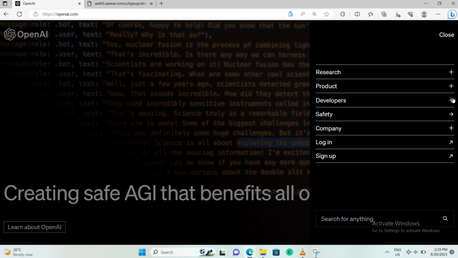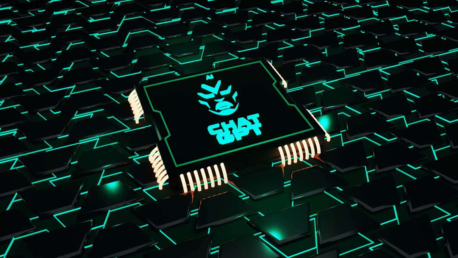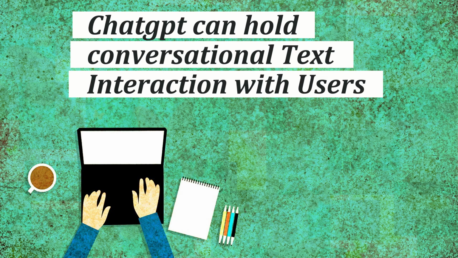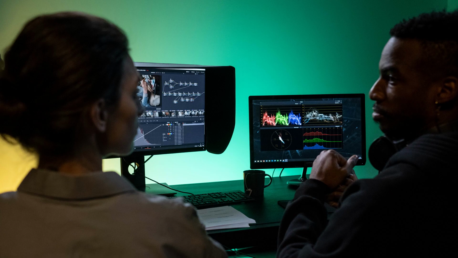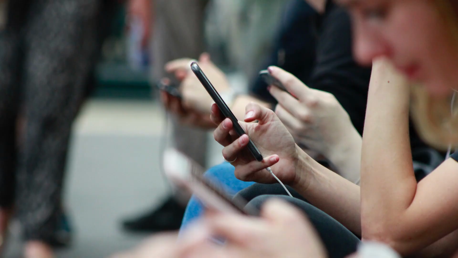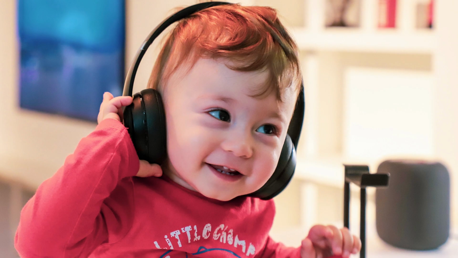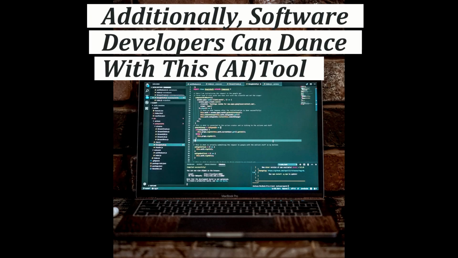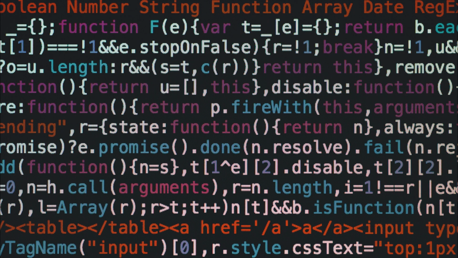Alright? So, ChatGPT can hold conversational text interactions with users, which feels as natural as conversing with a well-informed person who sometimes hallucinates. Wow, it's incredible, guys. This is some next level stuff, guys. Yeah? Now, additionally, software developers can dance with this AI, even though it is still at an awkward stage, guys.